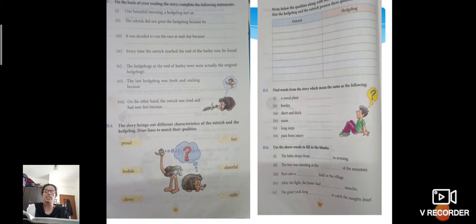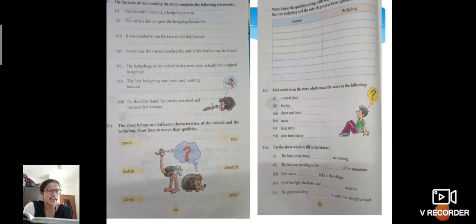Draw lines to match their qualities. So who was proud in the story, children? Who was very proud? Yes, you are correct. It's the ostrich, right? You can just put an arrow mark to the ostrich for the word proud. And who was foolish here, children? Was it the hedgehog or the ostrich? Yes, you are correct. It was the ostrich itself, right? Every time it was being fooled. Clever. Who was clever? Yes, the hedgehog was clever.